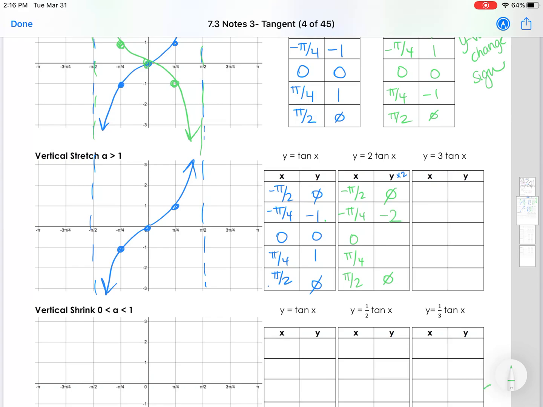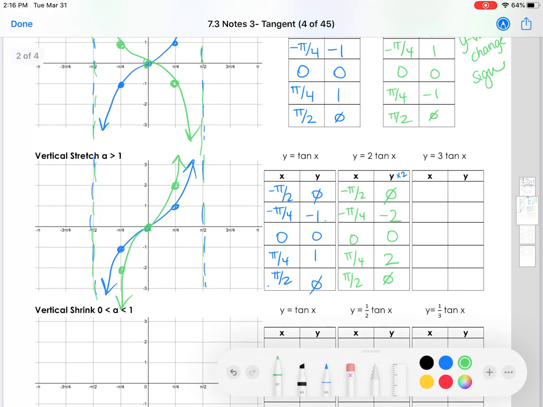Now, undefined is still undefined. Nothing is going to change there. Negative 1 times 2 is negative 2, 0 times 2, and 1 times 2. But undefined is still undefined.